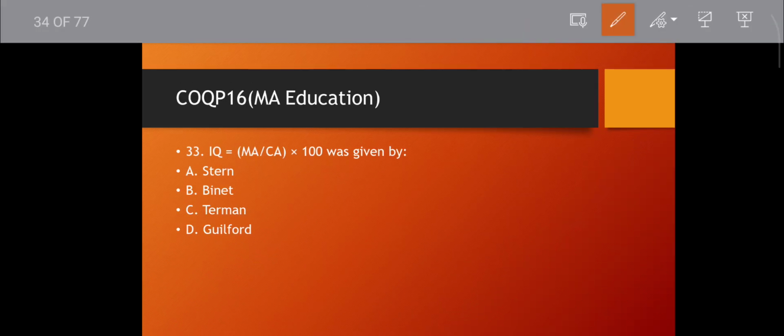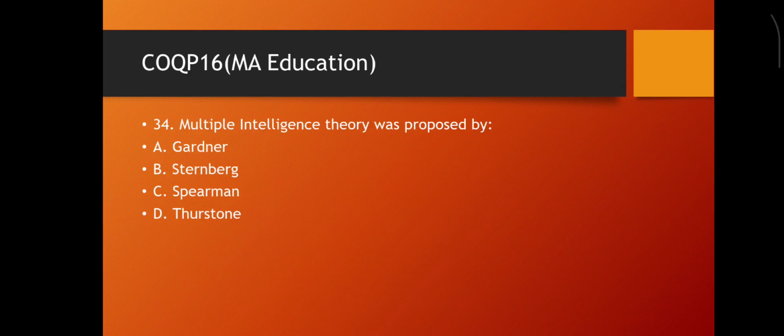Question number 33. IQ was given by whom? That is William Stern. Then Terman is related to the intelligence test, the Stanford-Binet intelligence test. Binet is the father of intelligence. Guilford is the father of the SI model, the structure of intelligence model, with product, content and process. Then move to the next question.